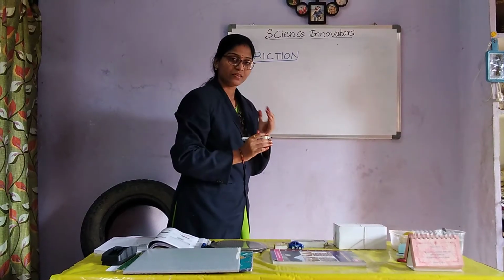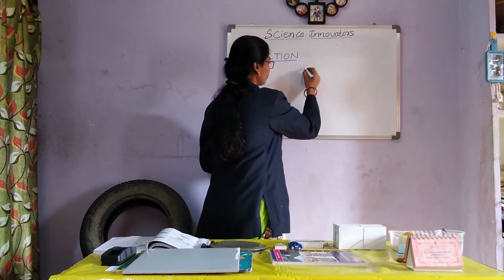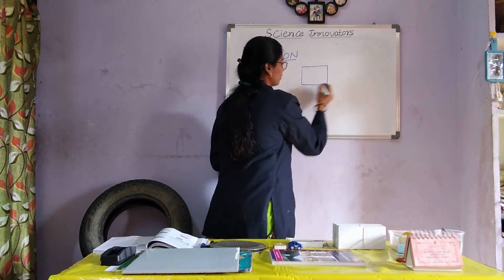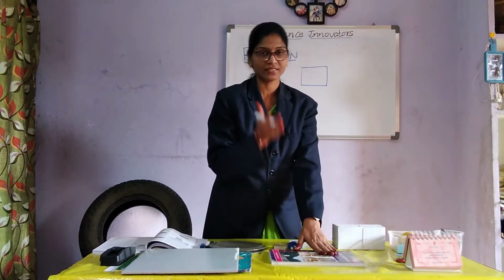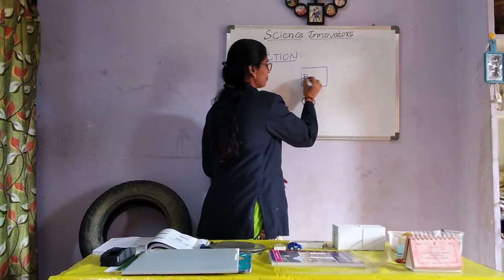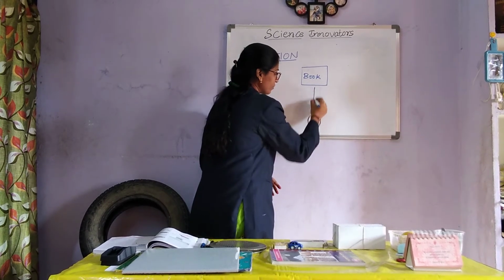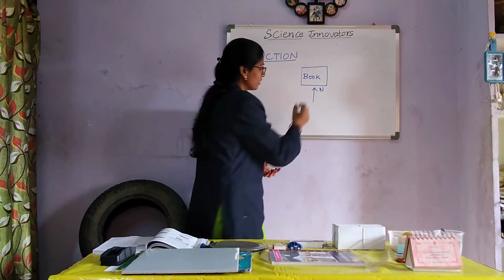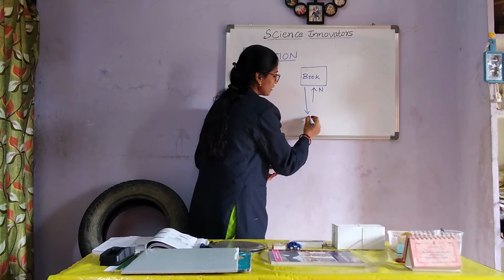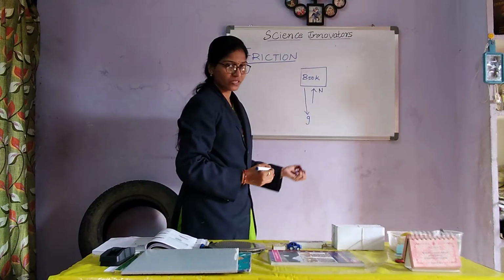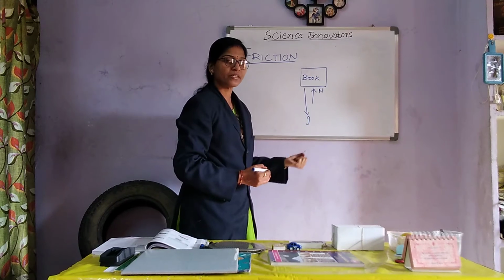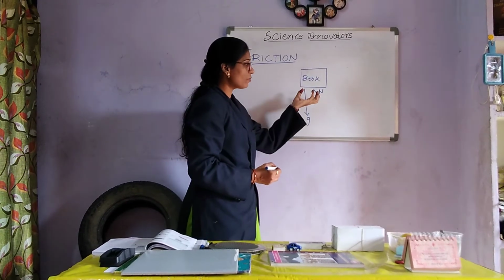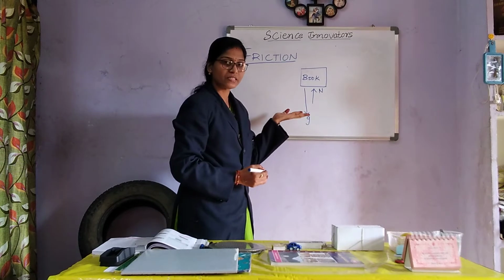So here we see some examples. I am applying the force on a book. Always the normal force acts in the upward direction and the gravitational force in the downward direction. Here is a book kept on the table, held up by the normal force, but the book is pulled towards the gravitational pull, towards the ground. It is not falling down because the normal force applied upward makes the book stay on the table.